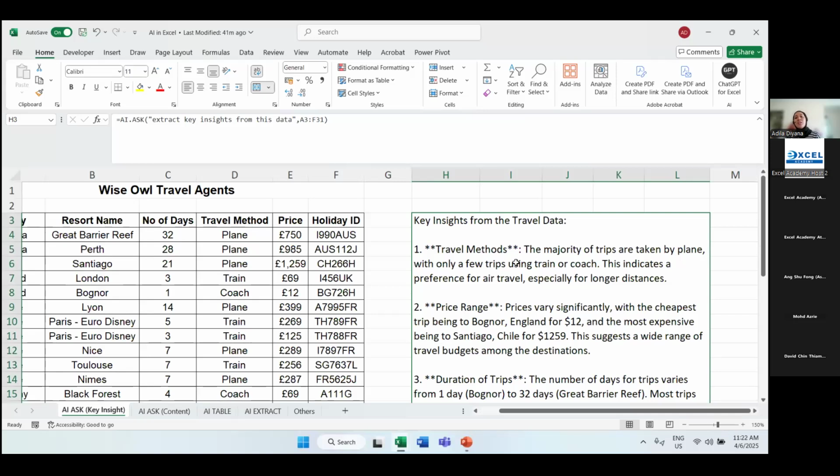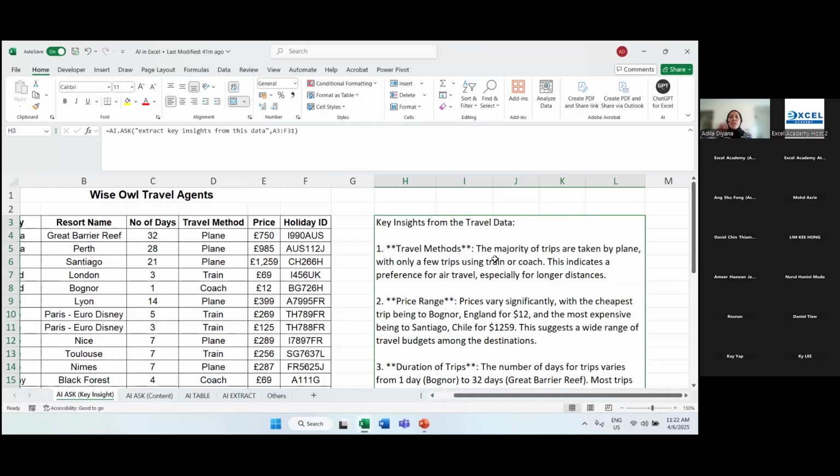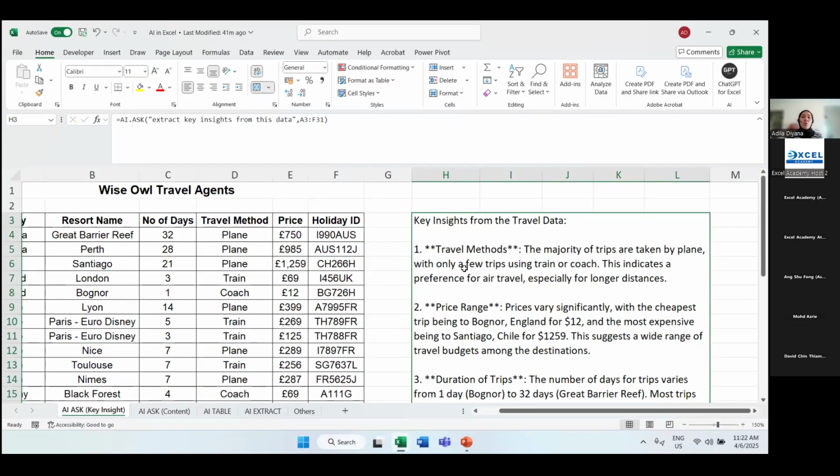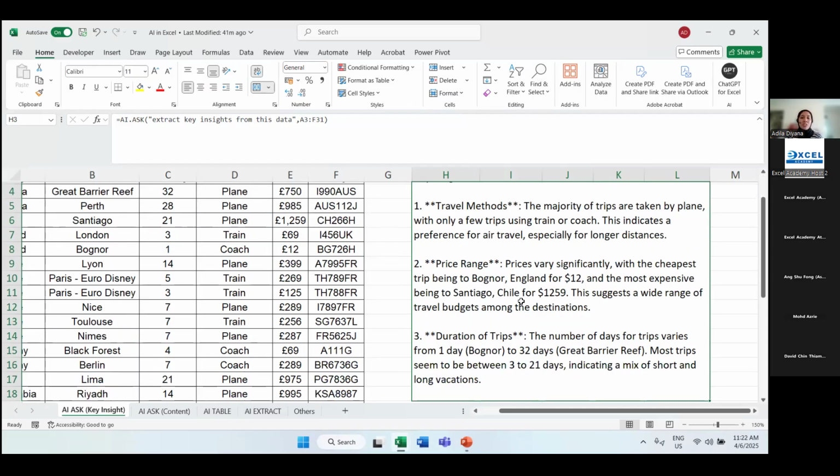For example, on travel methods, they mentioned the majority of trips are taken by plane, with only a few trips using train or coach. This indicates a preference for air travel, especially for longer distances. So these are some of the key insights that we can mention inside our meeting, right? Shortly, I'll show you how to use AI.ASK. Now let's go through some of the key insights provided by ChatGPT.